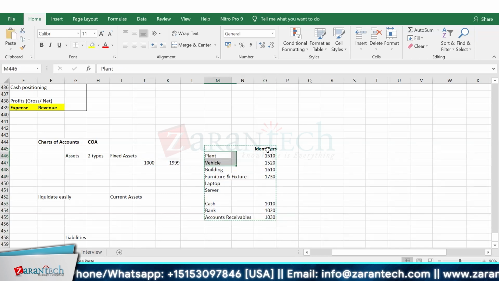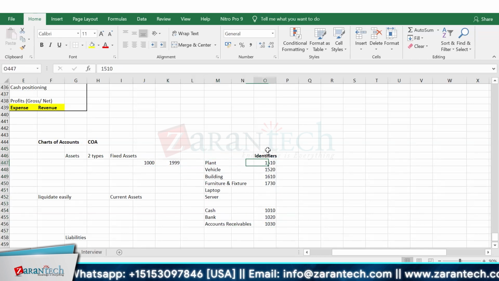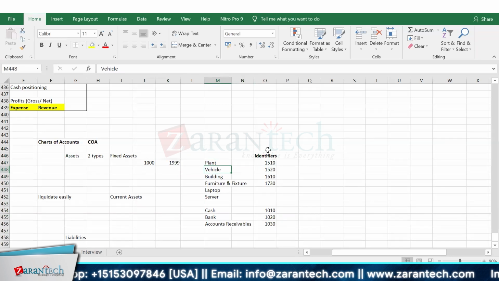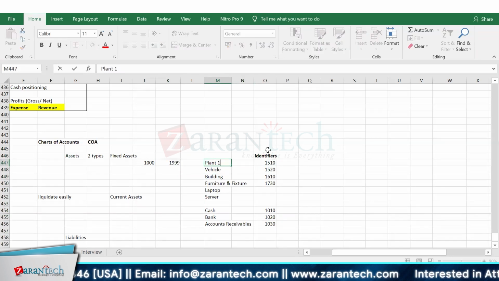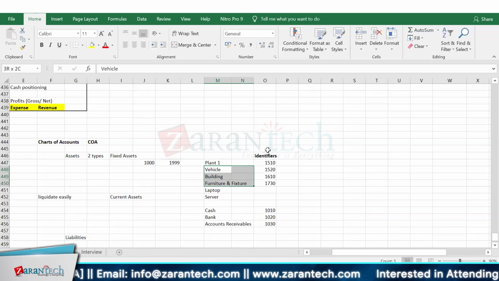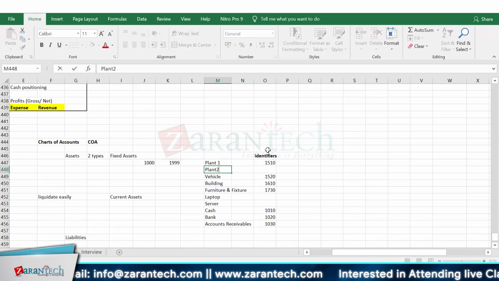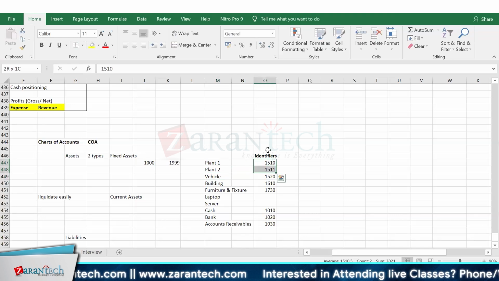Okay. So the point is, I'm keeping the gap because in future, if another plant comes up, this is plant 1 that I'm giving, then another plant 2 I can place in between, that is 1511. So here 15 belongs to my plants.